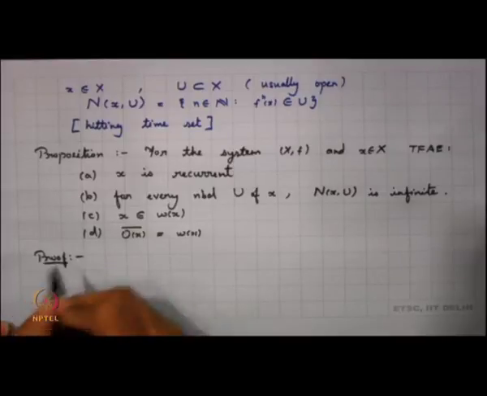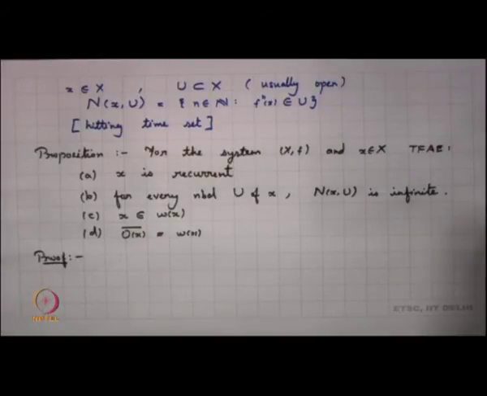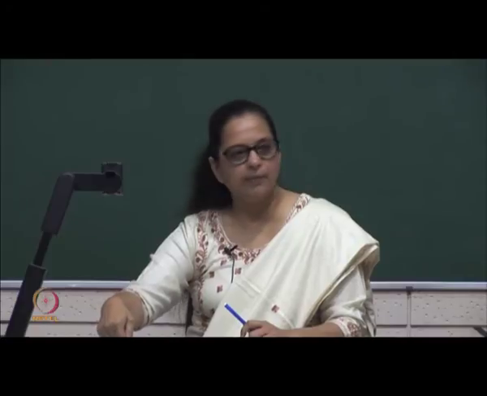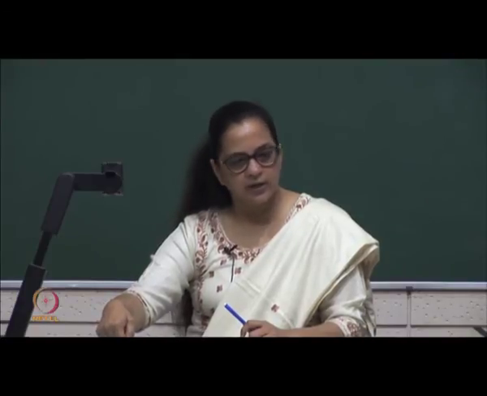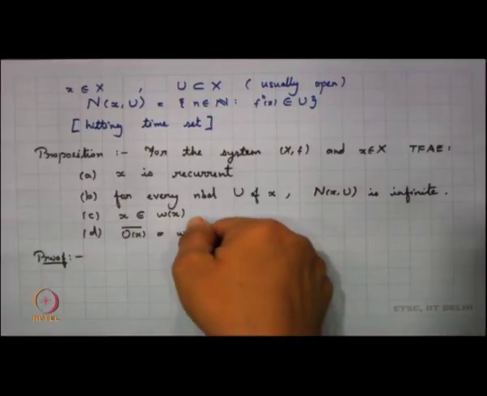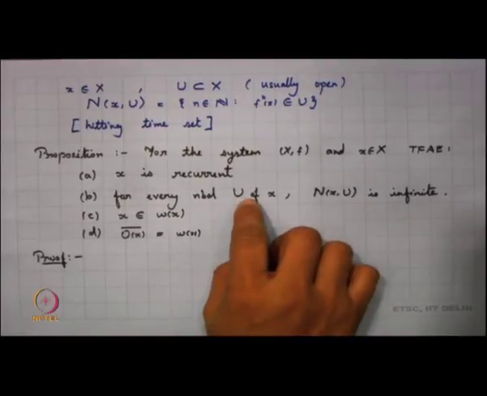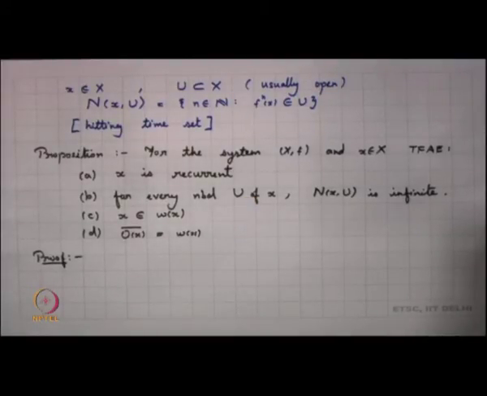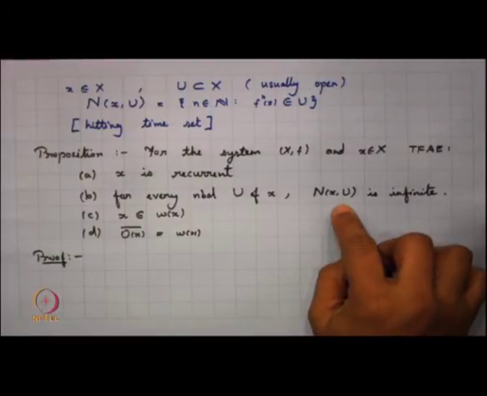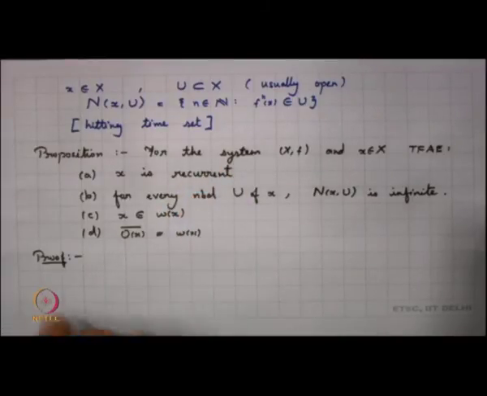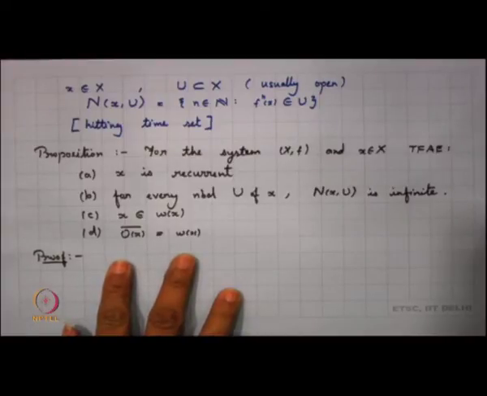We will just discuss the proof here. Let us look into what happens if x is recurrent. X is recurrent means every neighborhood contains one point there, and we have seen that in that case x is a point of the limit set of x, and by one of the propositions we had seen, in any neighborhood there will be infinitely many points. So, you take a neighborhood U of x, you will find infinitely many points of the orbit there, and that would mean that the hitting set happens to be infinite. So, basically we can say that this is equivalent. All we need to look into is the last part.